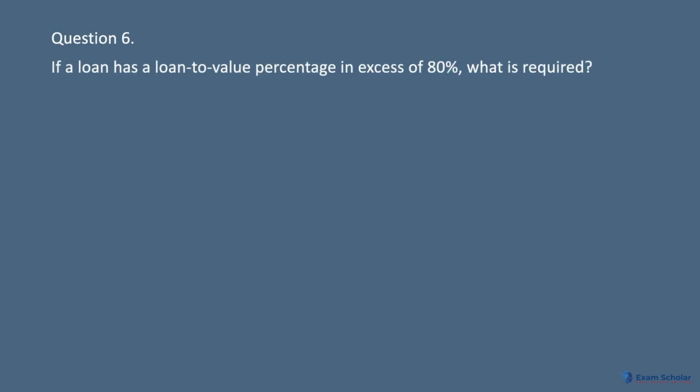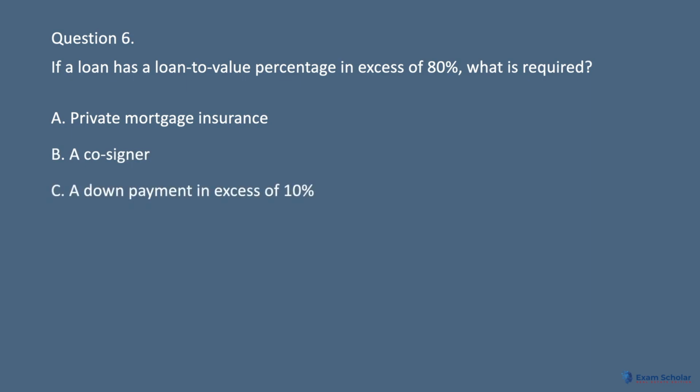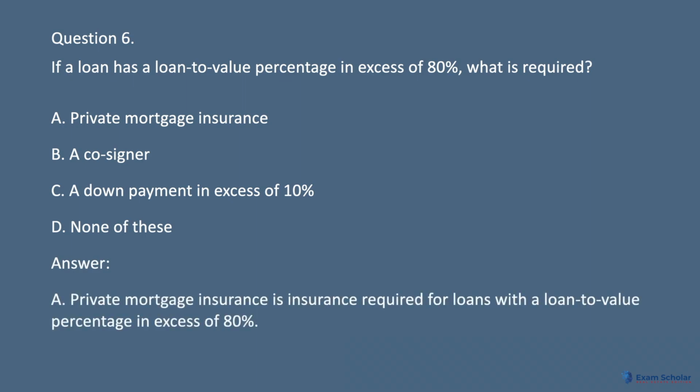Question 6. If a loan has a loan-to-value percentage in excess of 80%, what is required? A. Private mortgage insurance. B. A cosigner. C. A down payment in excess of 10%. D. None of these. Answer: A. Private mortgage insurance is insurance required for loans with a loan-to-value percentage in excess of 80%.